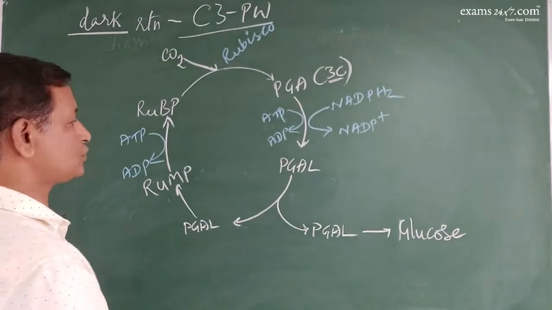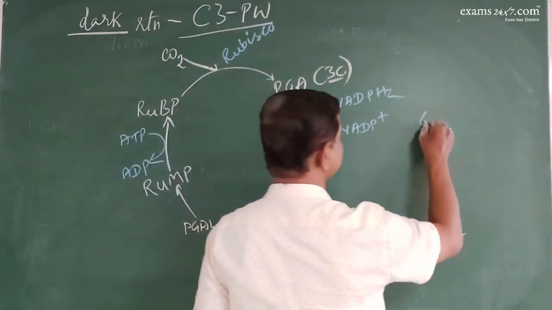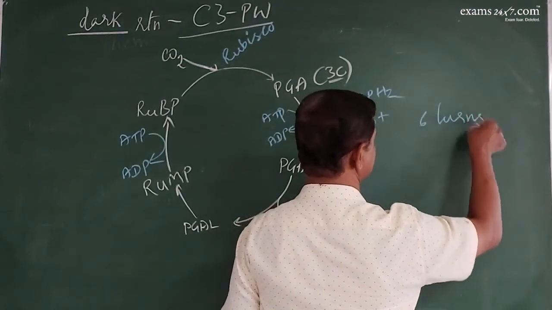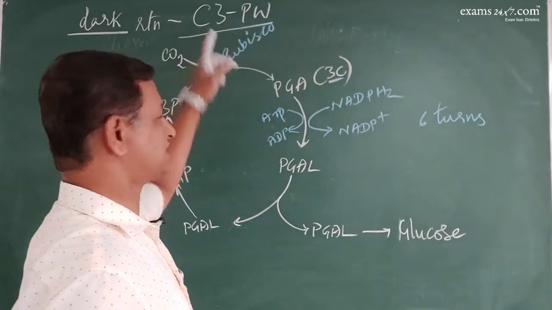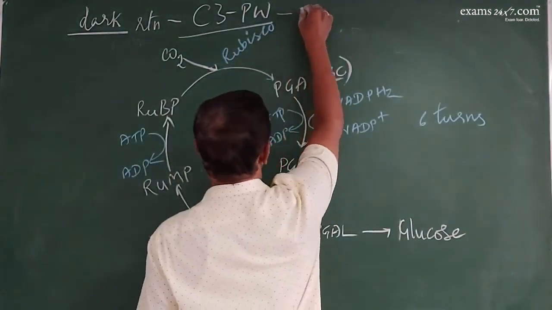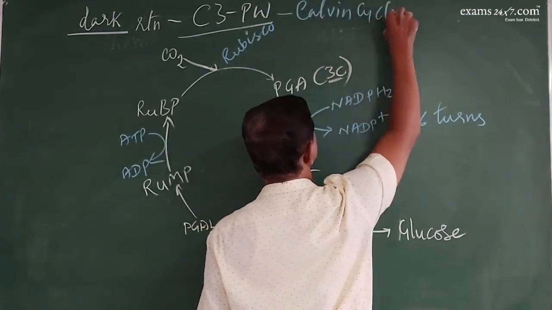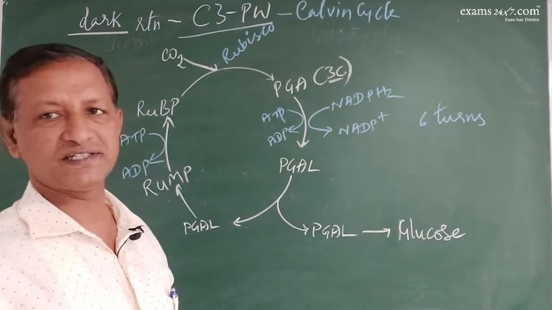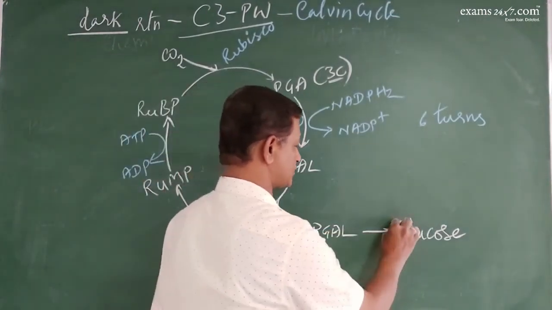But to produce one molecule of glucose, you need 6 turns of the dark reaction. You need 6 turns of the C3 pathway. This C3 pathway was discovered by Melvin Calvin, hence it is also called the Calvin cycle. So 6 turns produce 1 glucose.